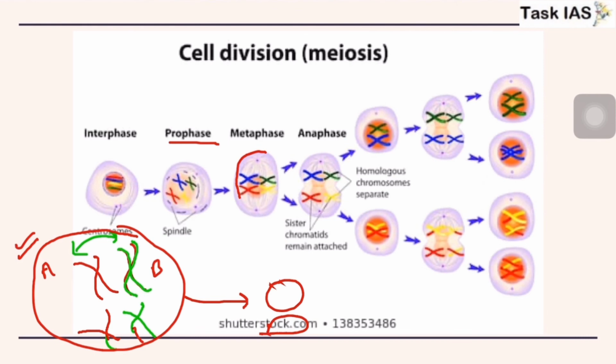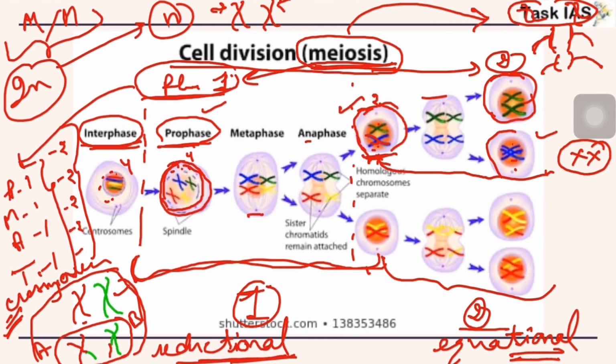After prophase there is metaphase and anaphase. The formation of spindle fibers as well as the appearance of the centrosome starts early in prophase also. Now in anaphase, again there is separation by spindle fibers.